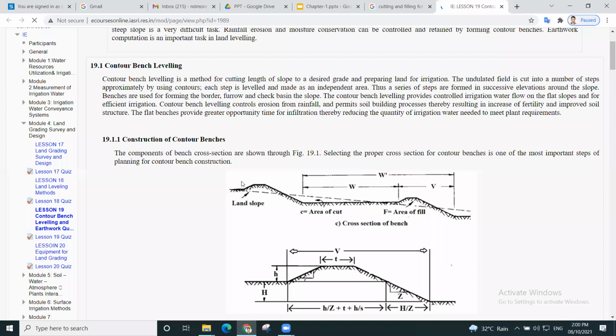And this dark line shows the earth surface. See here carefully. The dotted line shows the land slope where we are going to construct the road, and the dark line shows the earth surface. Now in the left side, the dotted line is below the earth surface. Am I right? The earth surface is above the dotted line. So what do we need to do here? We need to cut this upper portion.